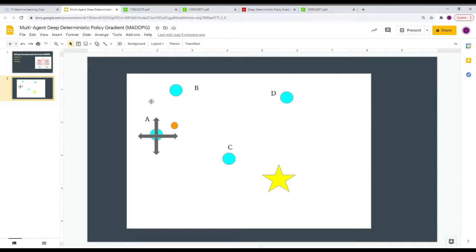But when we talk about decentralizing these agents, it only means not giving A access to B, C, and D's point of view. So A still might know where B, C, and D are from GPS, radar, LiDAR, whatever, but they just won't have access to B, C, and D's own observations. Whereas, once again, in the centralized critic training process, it does.